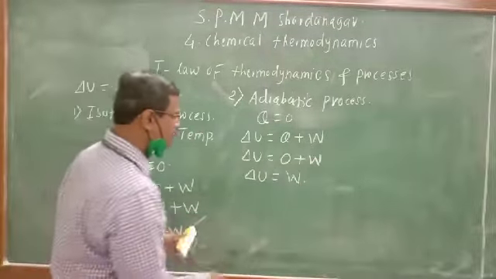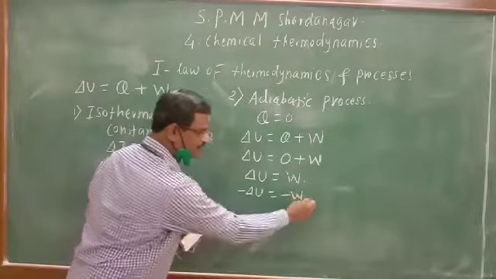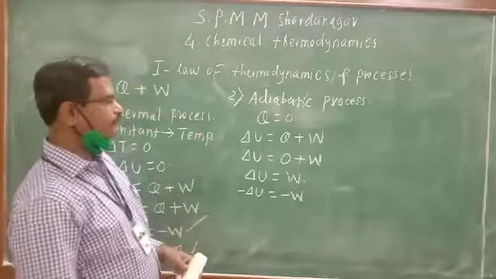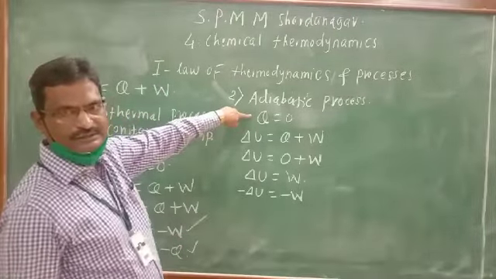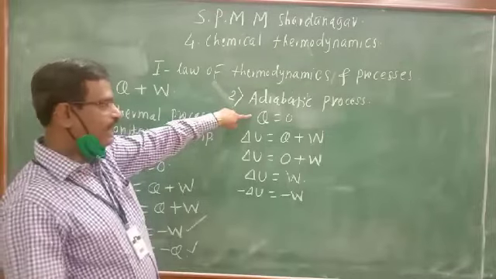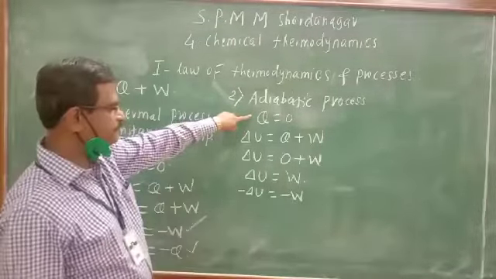So, what is the meaning of this? Or minus delta U is equal to minus W. Whenever the heat of the system remains constant, neither absorption nor release of heat takes place.